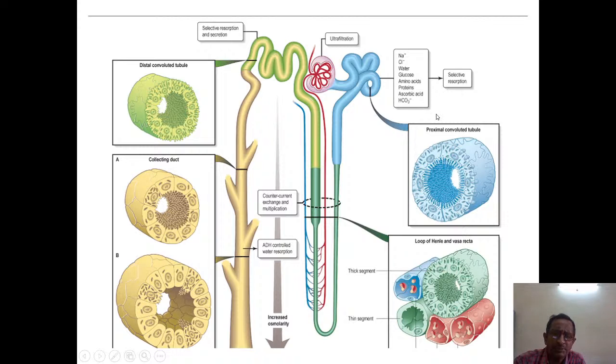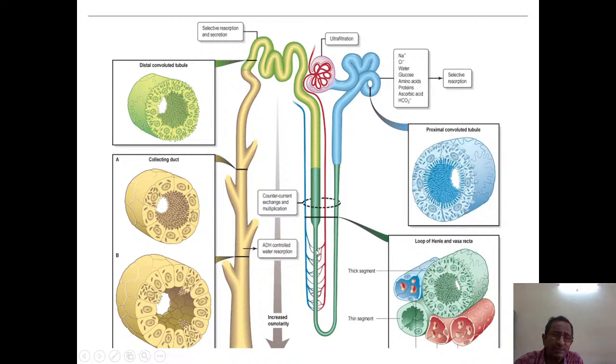In the proximal convoluted tubule, sodium, chloride, water, and glucose are being reabsorbed, along with amino acids, proteins, acetic acid, and bicarbonate. These are the substances that are being reabsorbed in the proximal convoluted tubule. Then the proximal convoluted tubule ends in the loop of Henle: the descending loop of Henle, the loop, and then the ascending loop of Henle.